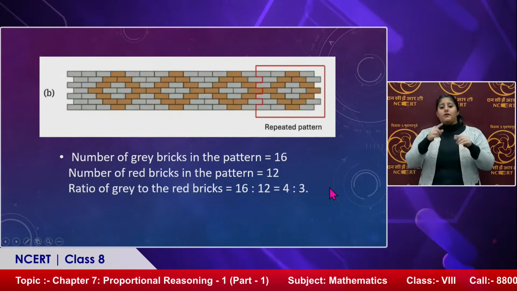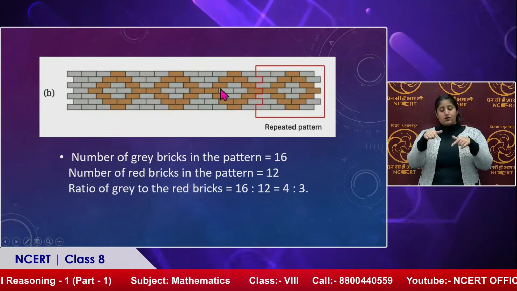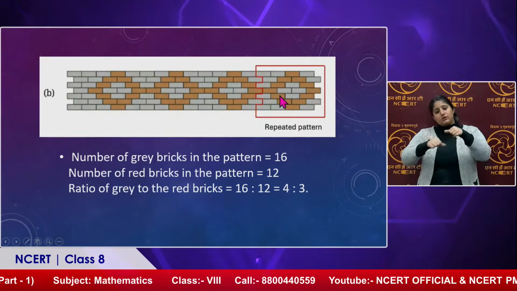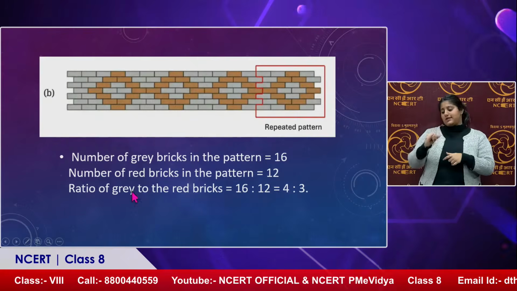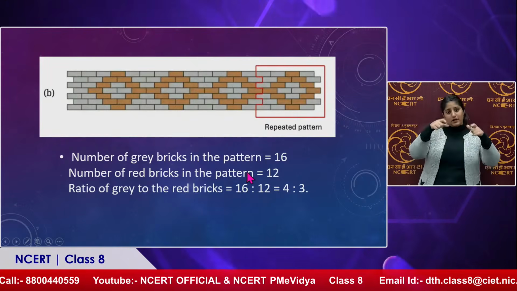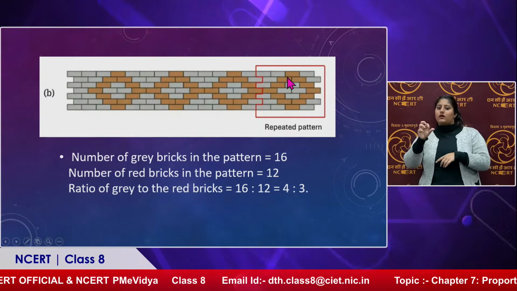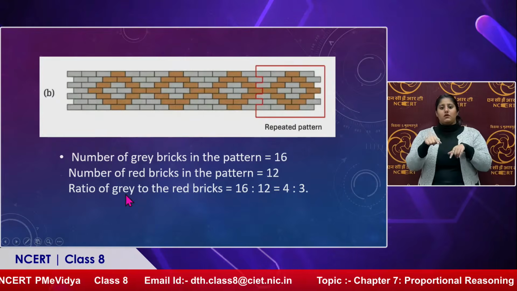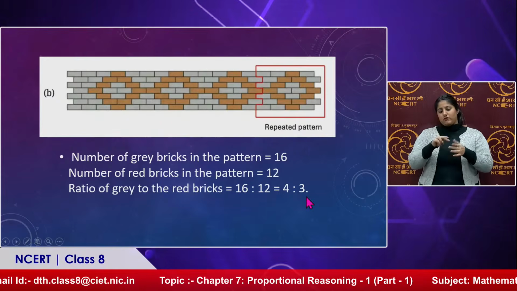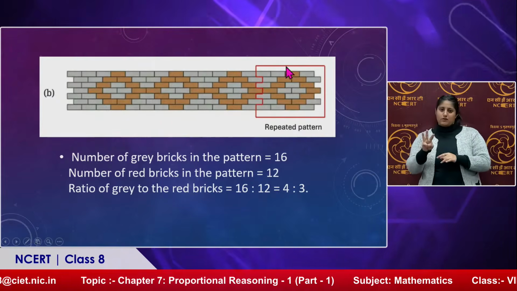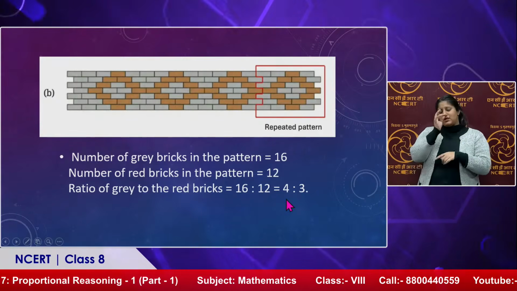Now for the B part, we just count the number of grey bricks. Since the pattern is going to repeat, we can take only one. The number of grey bricks in this pattern is 16, and the number of red bricks in this pattern is 12. We can count: 1, 2, 3, 4, 5, 6, 7, 8, 9, 10, 11, 12. So the ratio of grey to red bricks is 16 is to 12. The simplest form is 4 is to 3. In this way we can simply count the number of bricks and calculate the ratio by converting it into its simplest form.